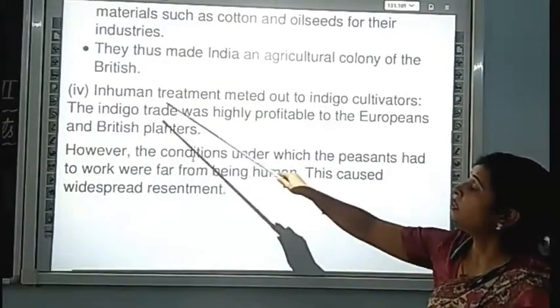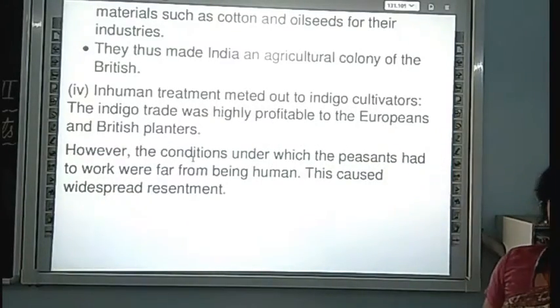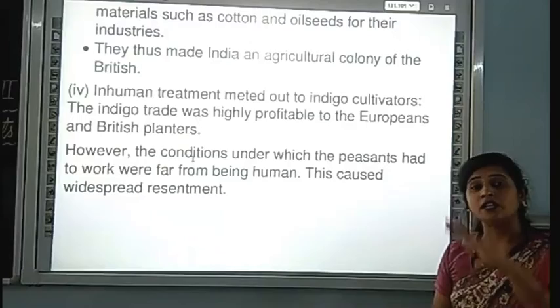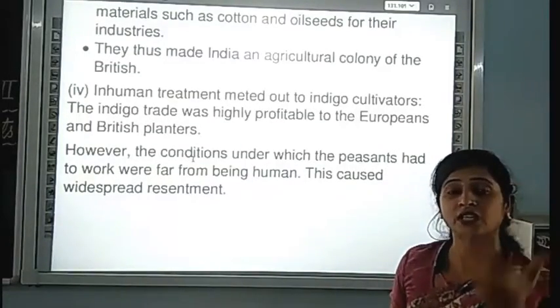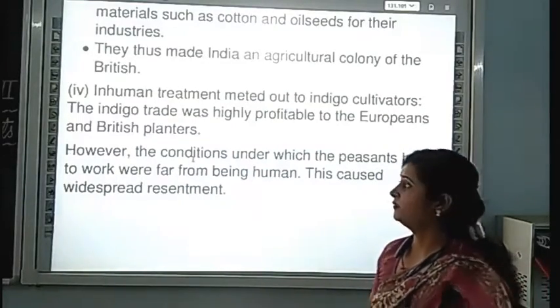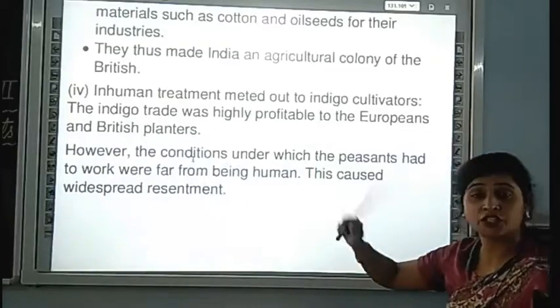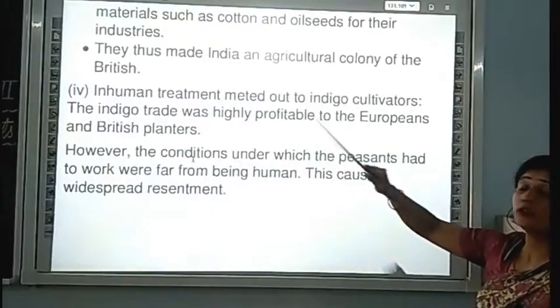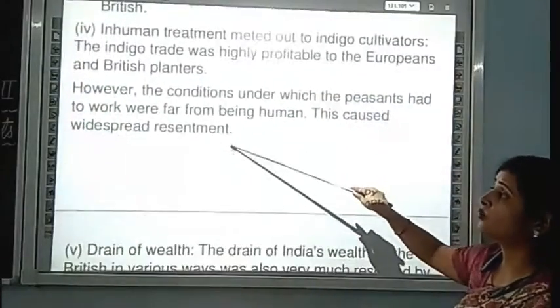Now, the fourth point, inhuman treatment meted out to the indigo cultivators. They didn't think the Indians were human. They did not treat them as human beings. They just treated them as slaves. The indigo trade was highly profitable to the European British traders. और ये जो indigo trade was very much profitable, बहुत इनकम होती थी उससे ब्रिटिशर्स को.